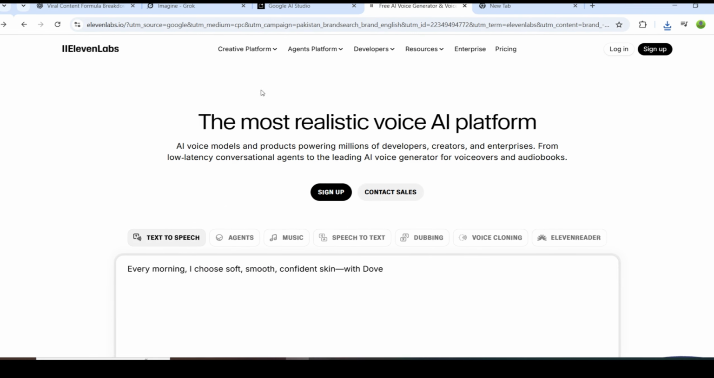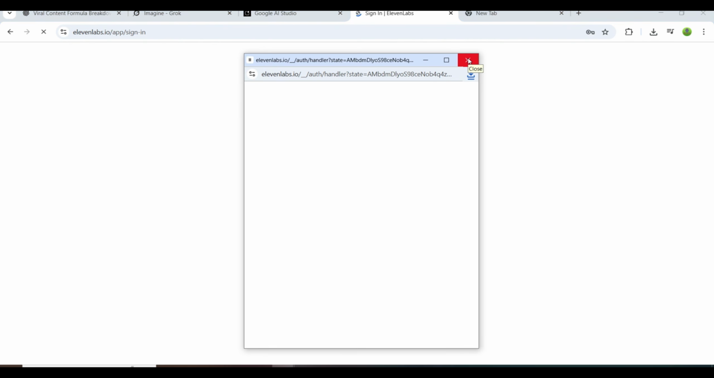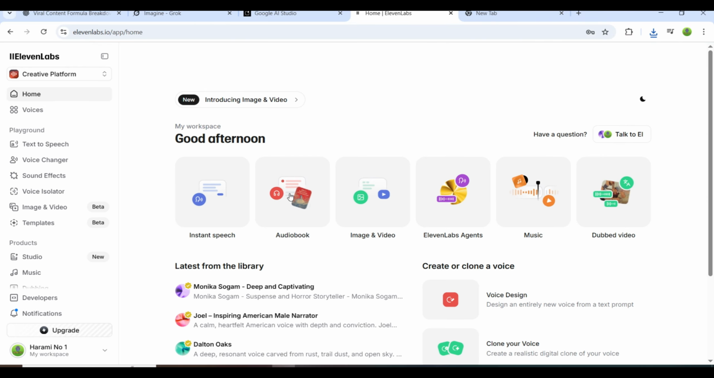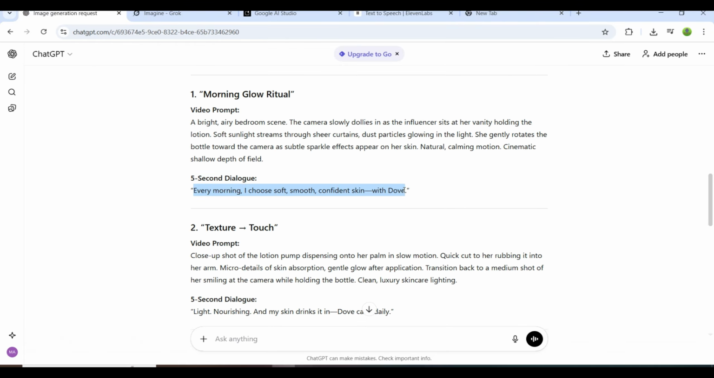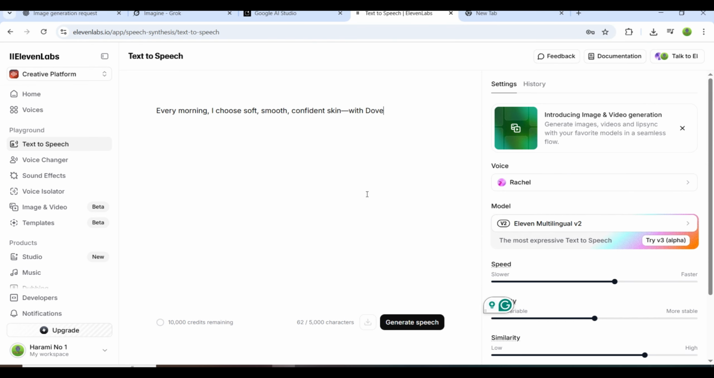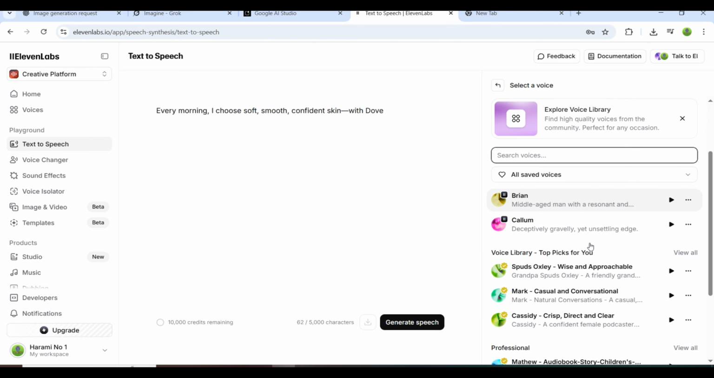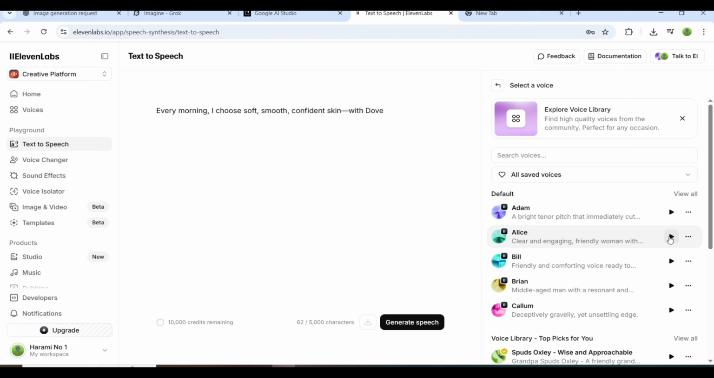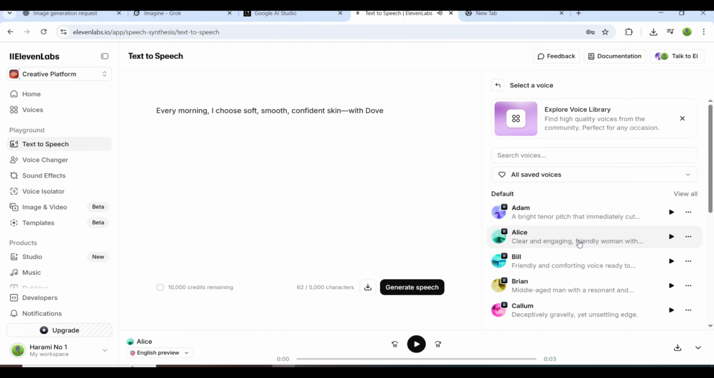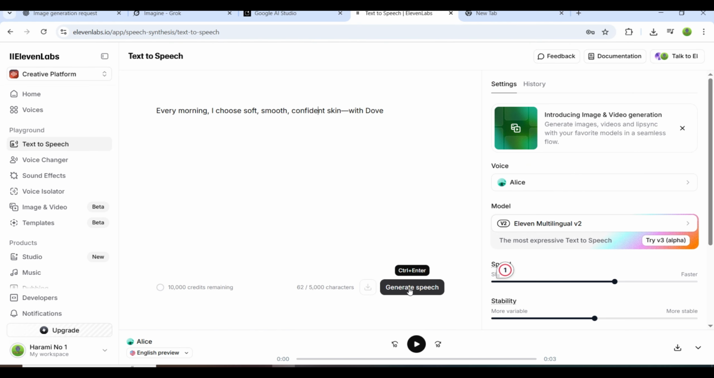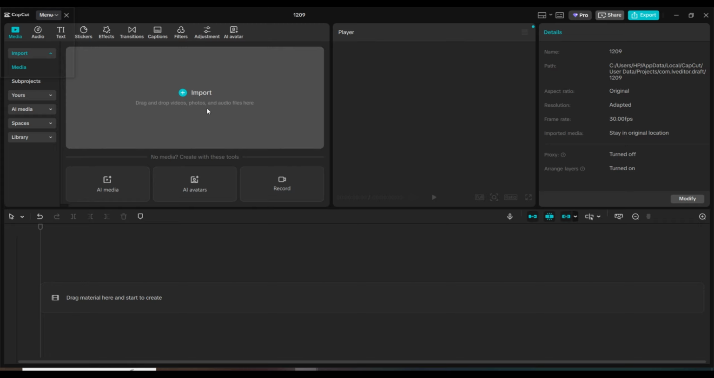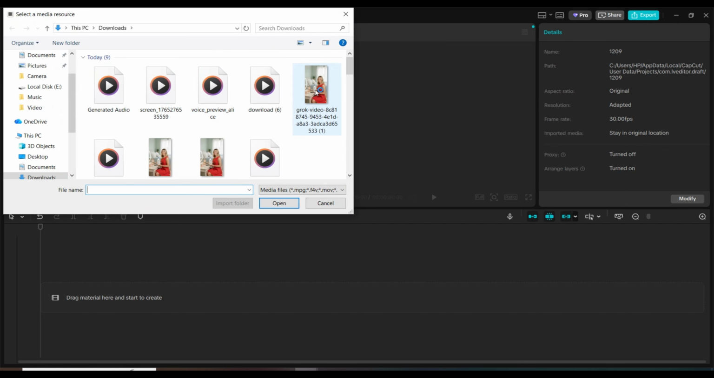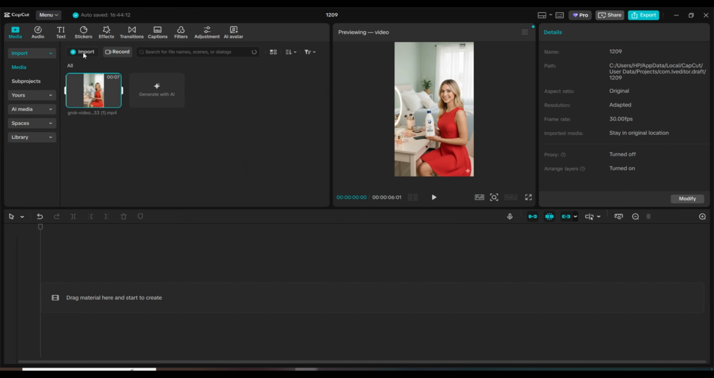Simply open the website ElevenLabs.io. After logging in, select the text-to-speech option. Paste your video dialogue into the text box. Then go to the Voices section where you'll find a wide range of male and female voices. Choose the one you like the most. After that, click the Generate button and your voiceover will be ready in seconds. Download it. Now, open any editing software you prefer and import both the video and the audio file.